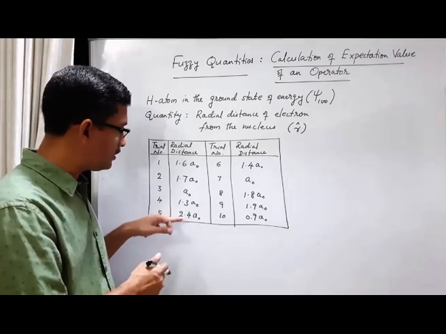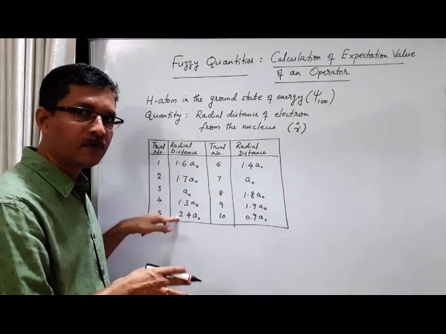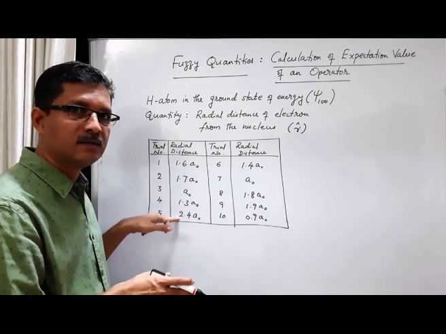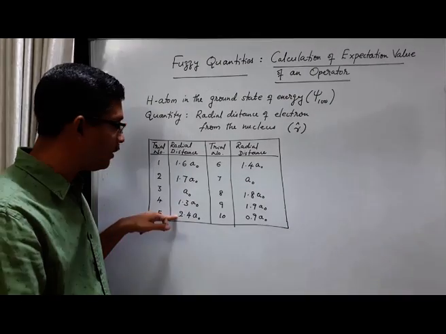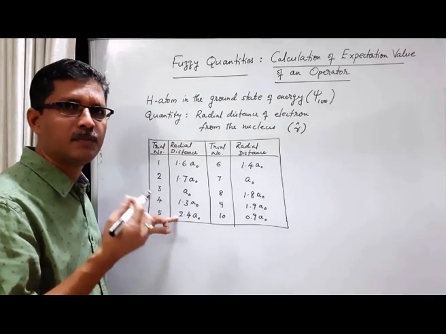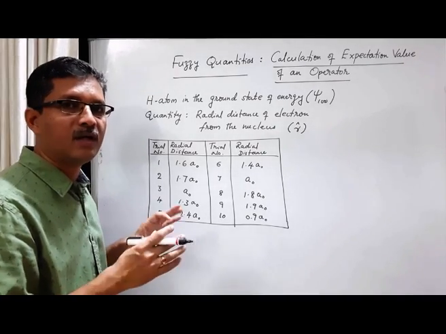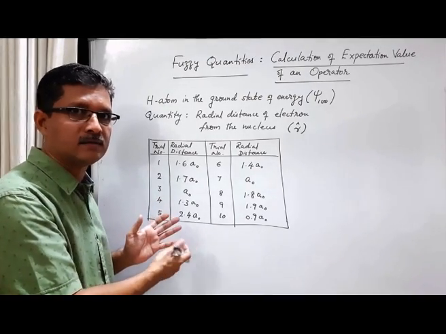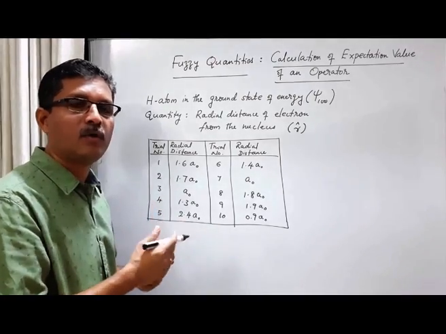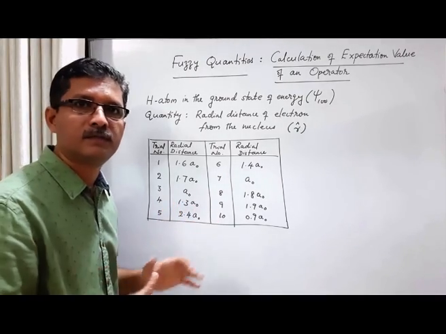Actually, the probability for getting this value is very low. So if we do some 10 trials or some 100 or 1000 trials, maybe this will appear only a very few times. So that means the probability will be very low. We cannot talk about all these probabilities in 10 trials. We can talk about probabilities only if the number of trials is very large.